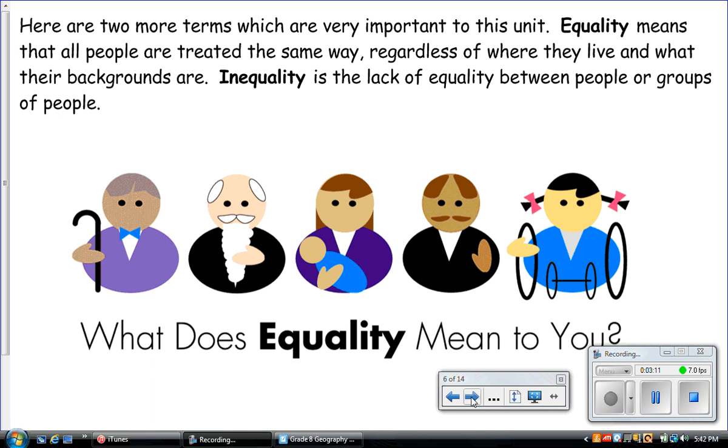Here are two more terms which are very important to this unit. Equality means that all people are treated the same way, regardless of where they live and what their backgrounds are. Inequality is the lack of equality between people or groups of people.